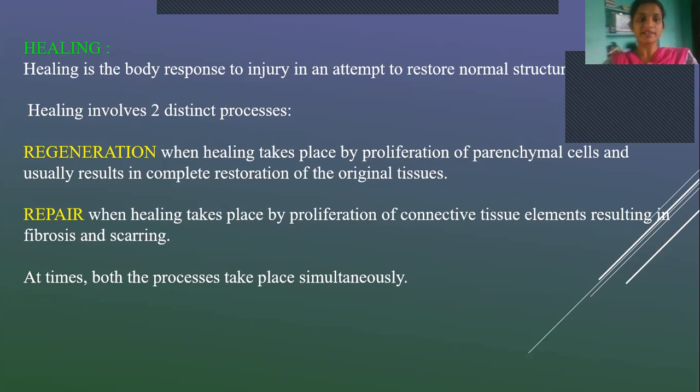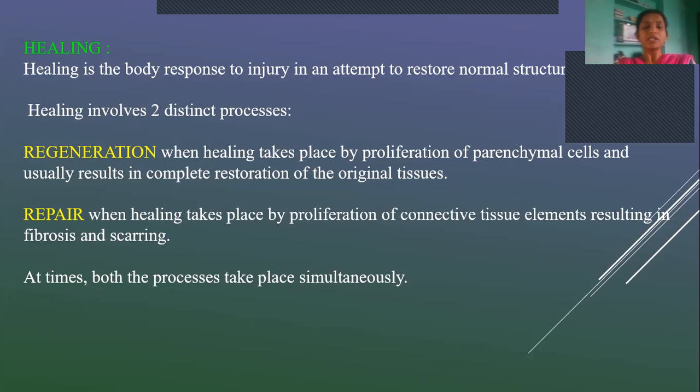What do you mean by regeneration? Healing takes place by proliferation of parenchymal cells and usually results in complete restoration of the original tissue. Whatever tissue is damaged and removed, the same kind of cells will be regenerated by proliferation of the parenchymal cells. That we call regeneration.